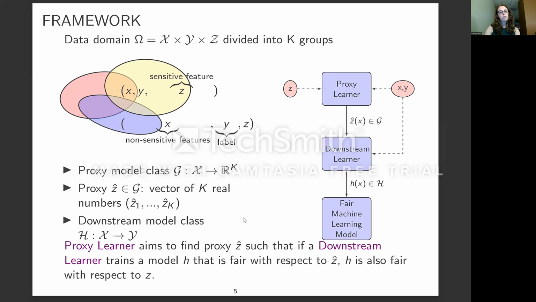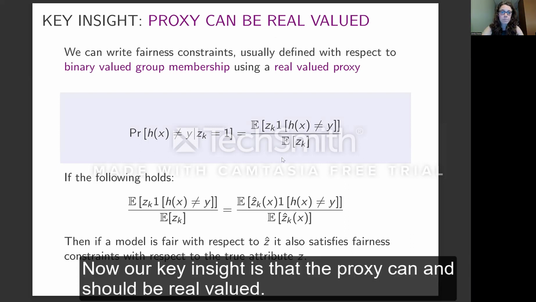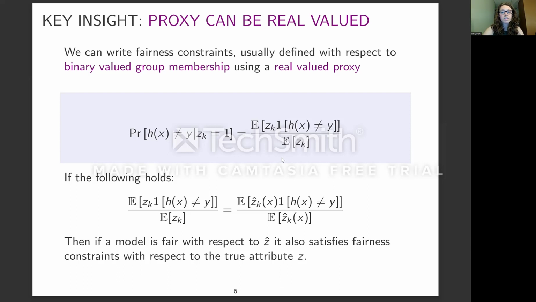The overall goal is for the proxy learner to find a proxy Z hat, such that if a downstream learner trains a model H that is fair with respect to Z hat, H is also fair with respect to Z. Our key insight here is that the proxy can be real valued. Normally, fairness constraints are defined with respect to a binary valued group membership, but we instead write these fairness constraints with respect to a real valued group membership.